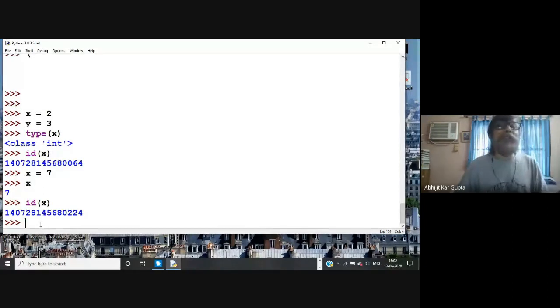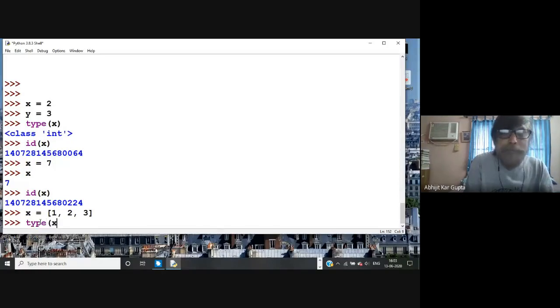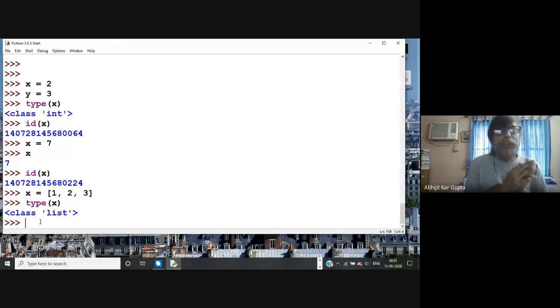Tomorrow you'll see Arunabh Adhikari will show you list and dictionary. Suppose you have some collection of numbers, and you give it some name, x or whatever. Then you try to see what is its type. Write x equal to, say, 1, 2, 3. It's a collection of numbers, iterable, of course. And you write type(x). So this is a list. It is showing its character, what kind of object this is.